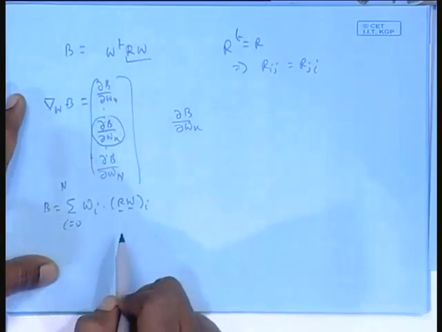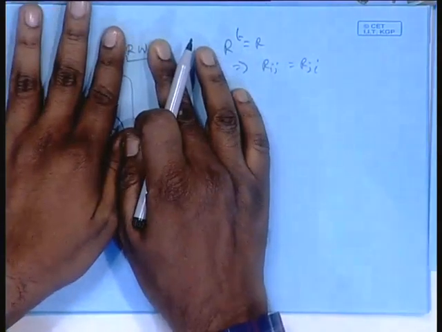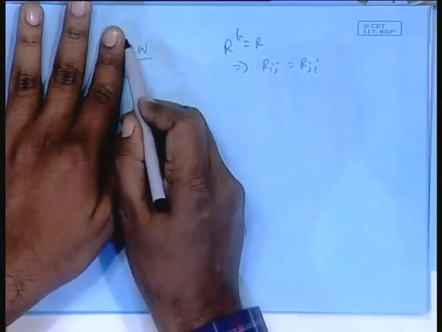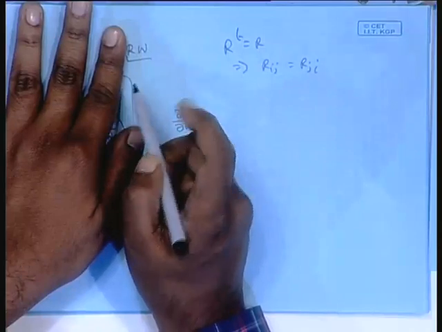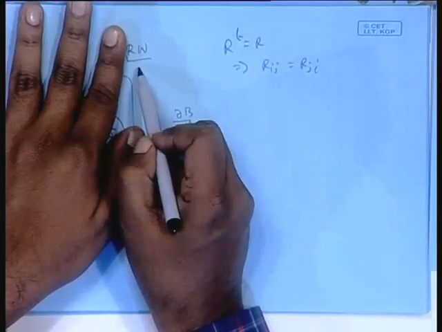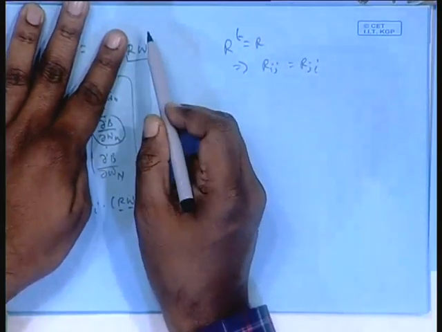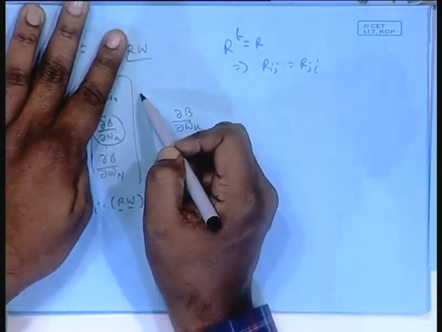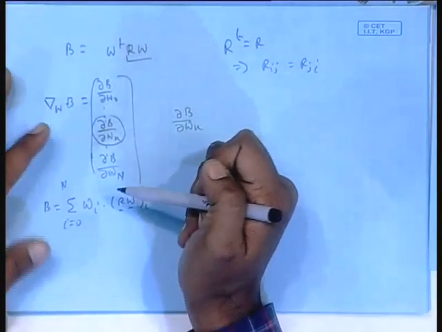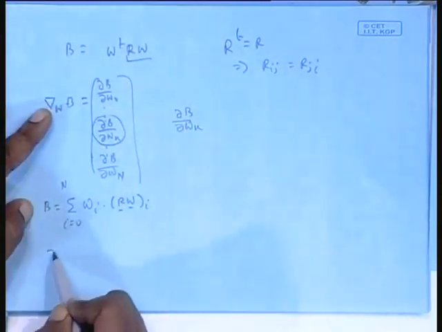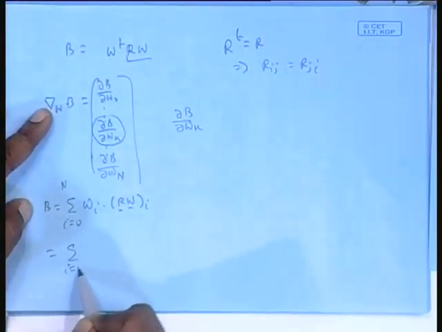What will be the ith element? Now, consider RW. First row of R times W will give the first element. Second row of R times W will give the second element, and so on. So, ith row of R times W will give the ith element. That means this summation remains as it is.